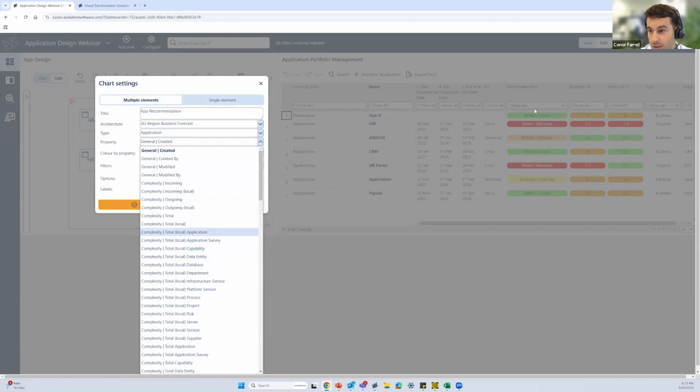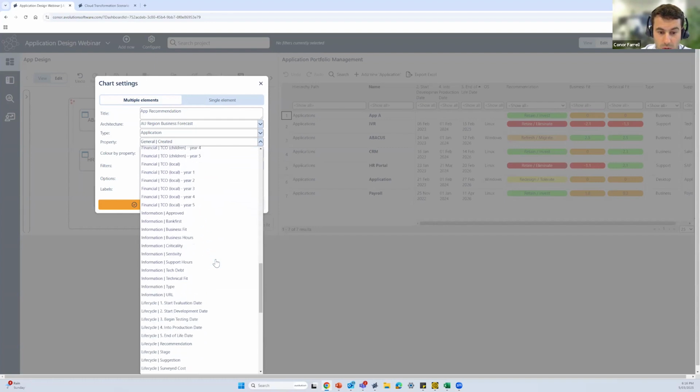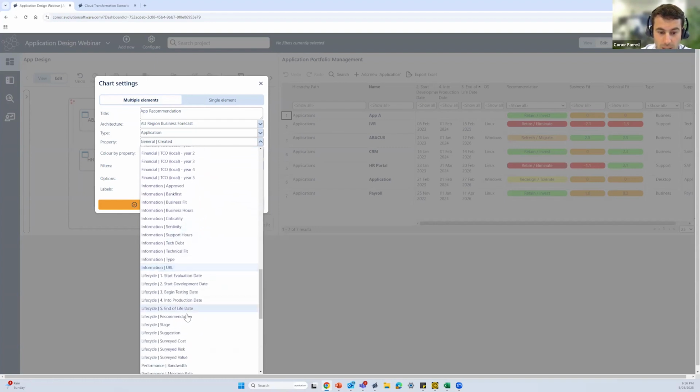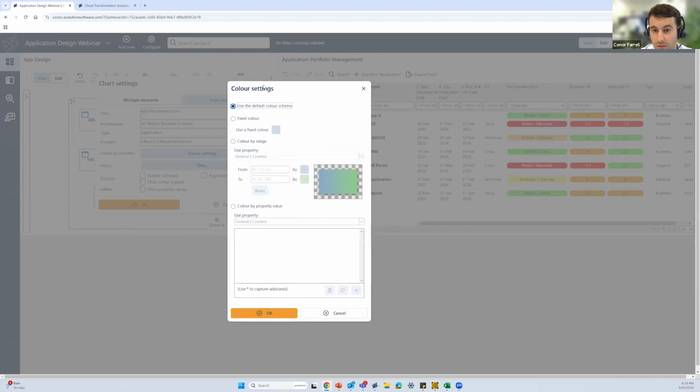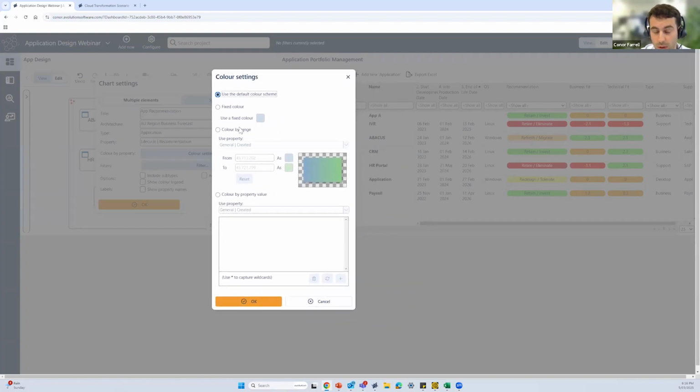As I mentioned, we're going to have it on our recommendations. So I'm just going to pop down to my information, my life cycle and recommendation. Next up, I can create a number of different options around my coloring system. It provides you the opportunity to have the pie chart mapped out in the same way as the heat map perspective that our recommendations are here. But we'll just go with the default color scheme for now.